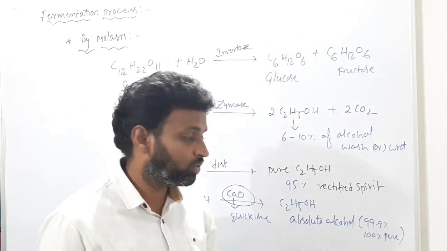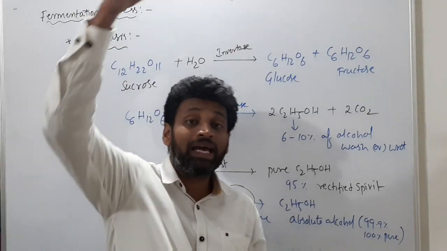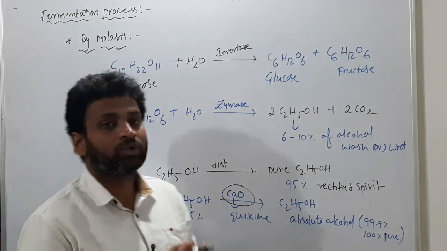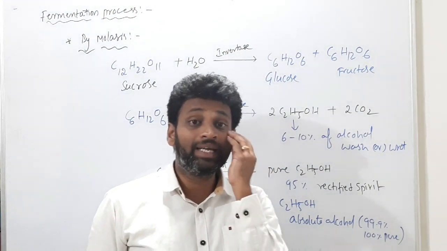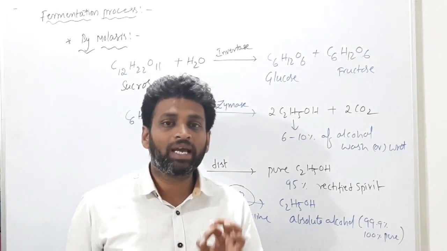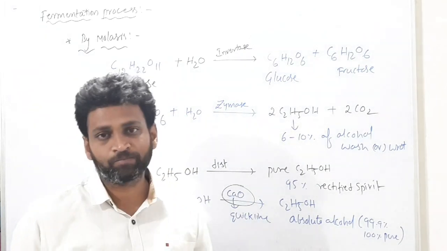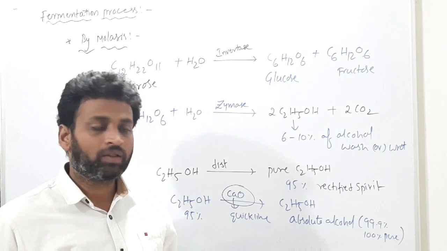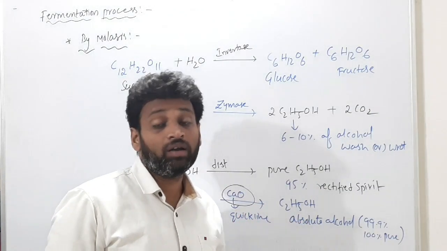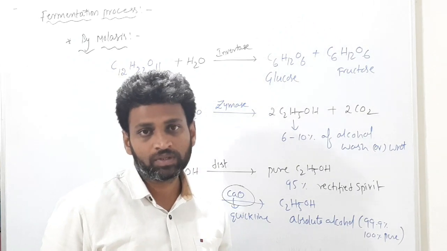For that, they add methanol to the ethanol. Addition of methanol to absolute alcohol is called denaturing of alcohol, which means making it unfit for drinking. Got it, sir?